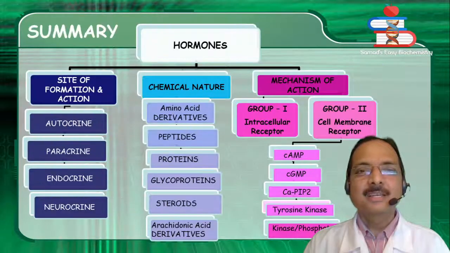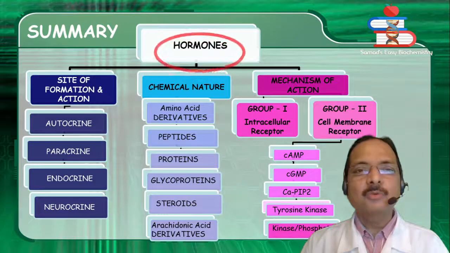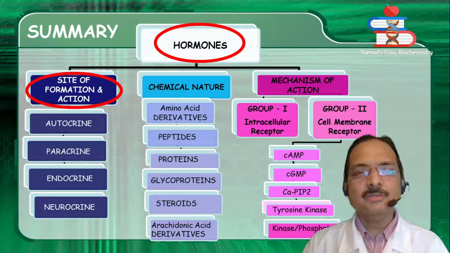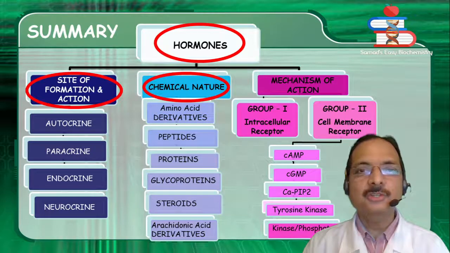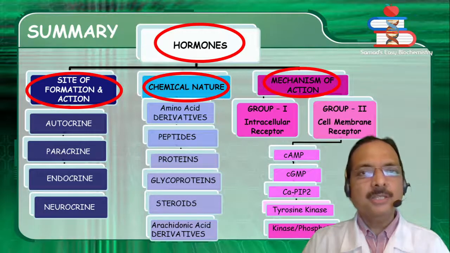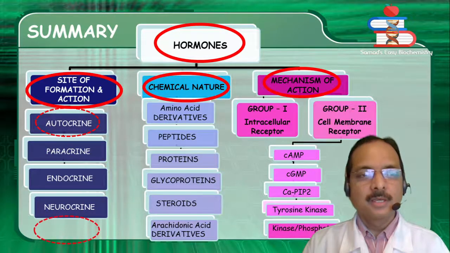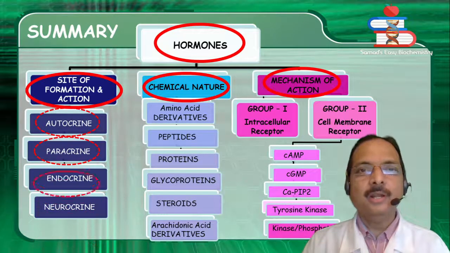So friends, let's quickly summarize the classification of hormones. Hormones are classified based on the site of formation and action, based on their chemical nature, and based on the mechanism of action. Based on the site of formation and action, they are sub-classified as autocrine hormones, paracrine hormones, endocrine and neurocrine.